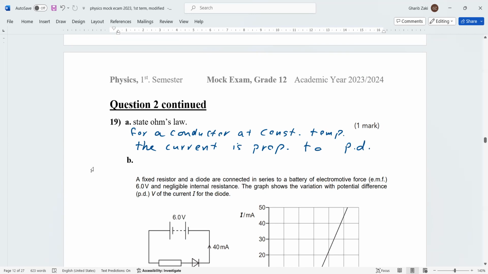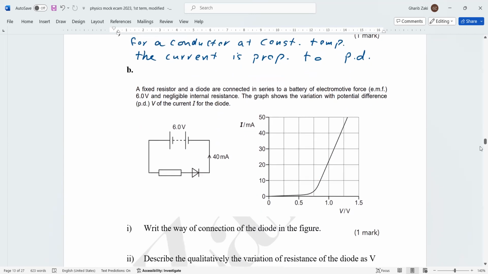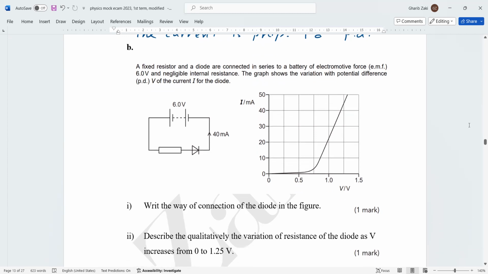Now, question. A fixed resistor and the diode are connected in series. Electromotive force is 6 V, with no internal resistance here. The graph shows the variation of the current with potential difference. This is the graph of the diode. Now, write the way of connection of the diode.